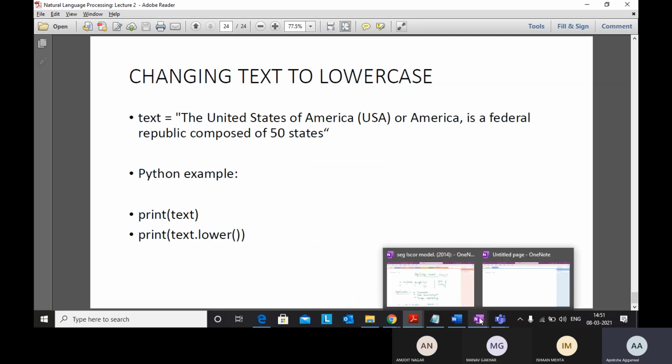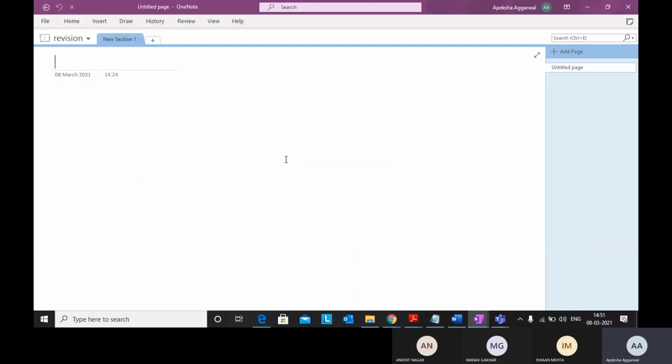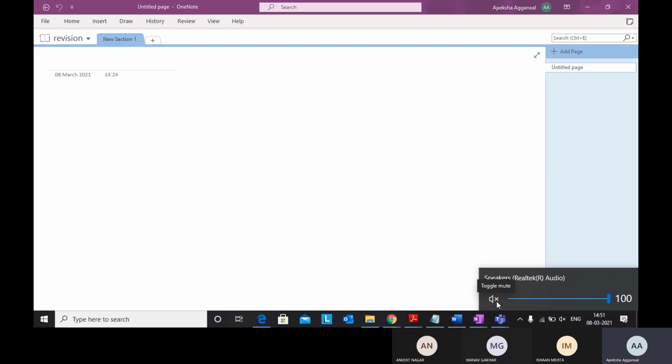Then in the third lecture, what we had studied was the bag of words model, I think. We have seen multiple approaches.